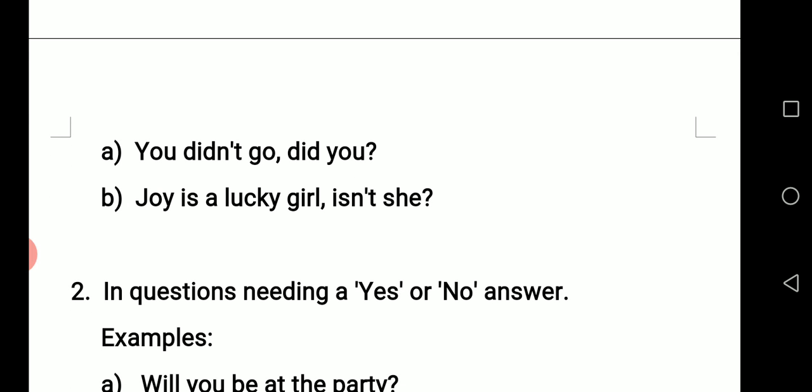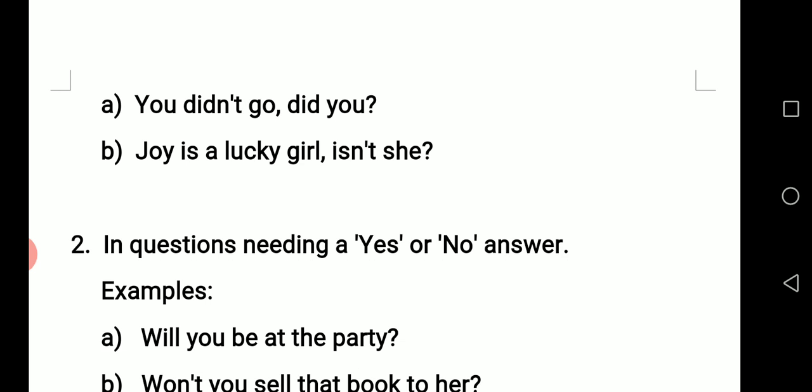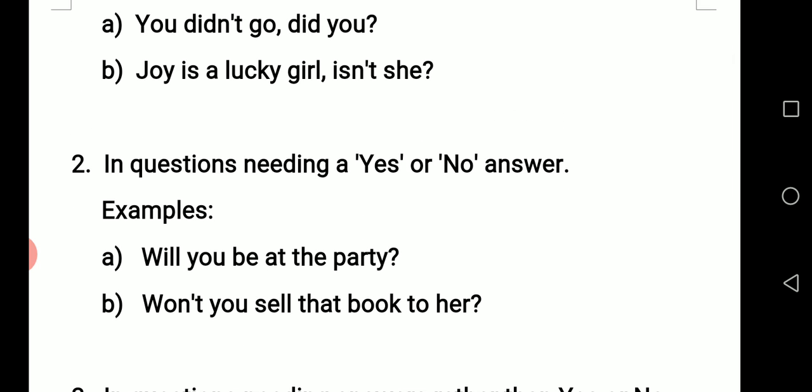In questions needing a yes or no answer. When we ask a question that requires a yes or no answer, we insert a question mark after the question. For example, will you be at the party? Question mark. This question requires only a yes or no answer. Yes, I will. No, I won't. Won't you sell that book to her? So whenever we ask a question that needs a yes or no answer, we insert a question mark.